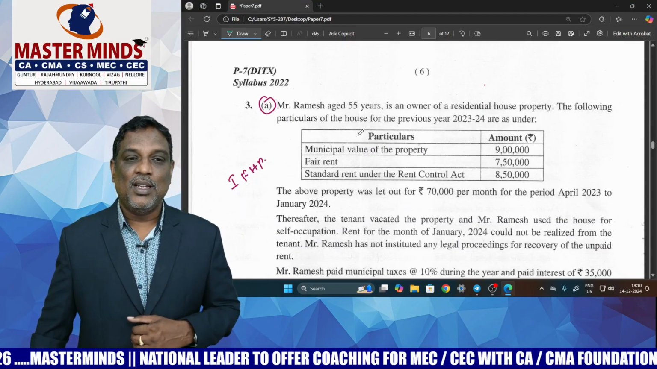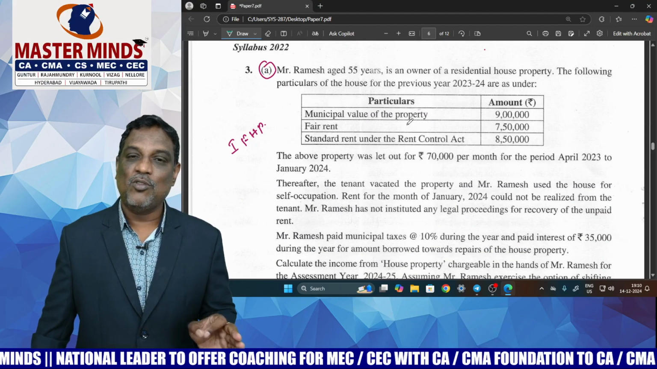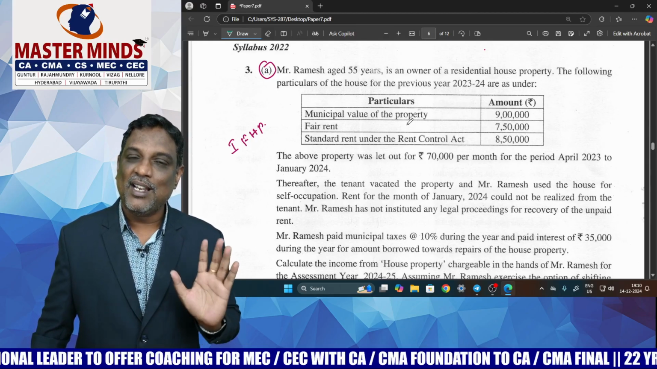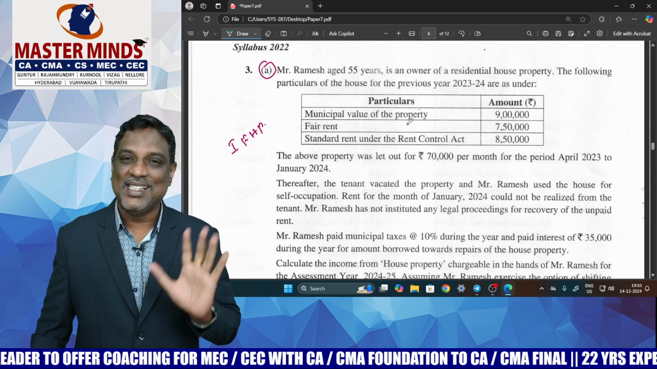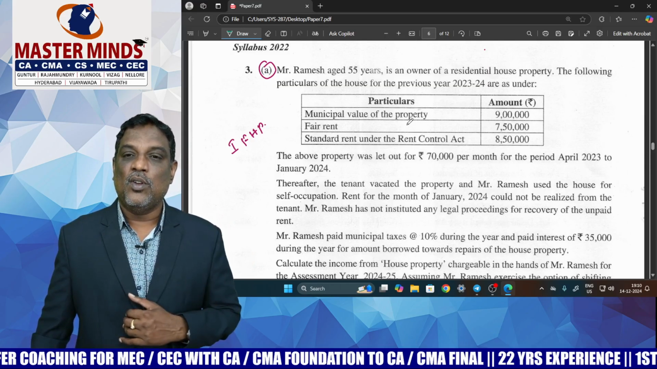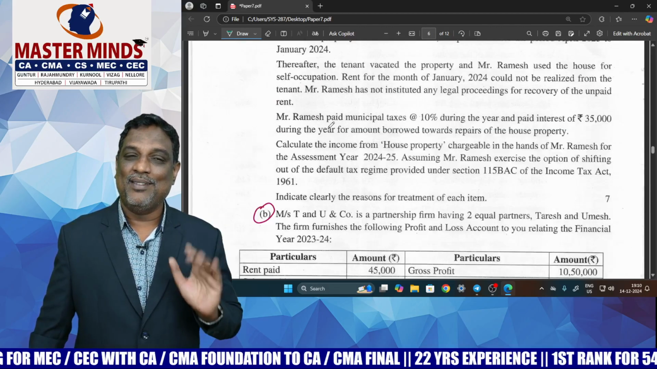Next question is income from house property. It's a too fundamental problem. So many problems like this are there in our material. Too easy problem.